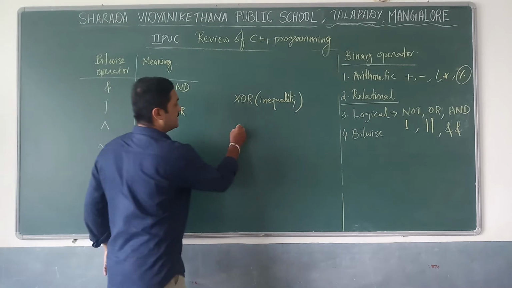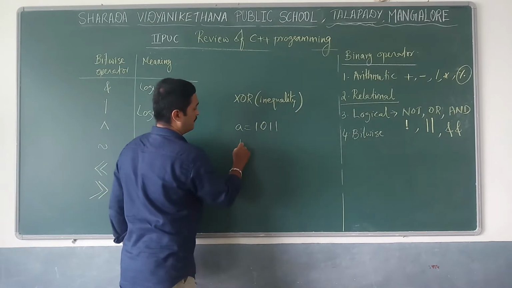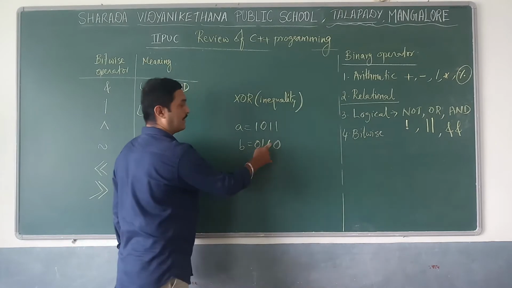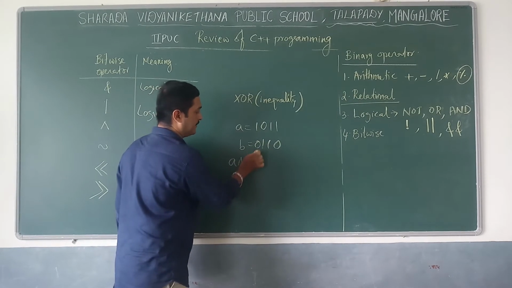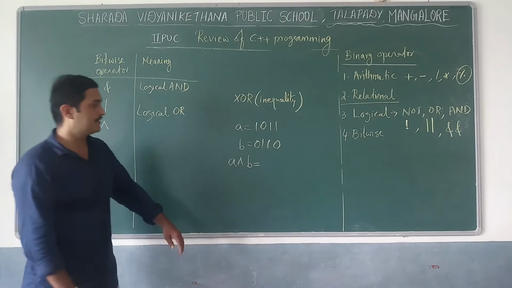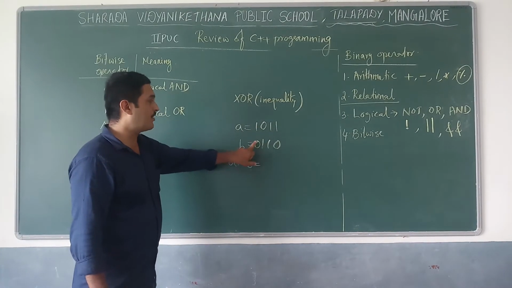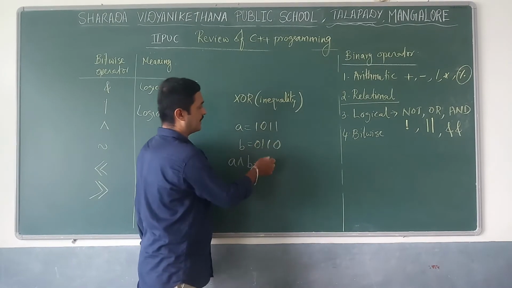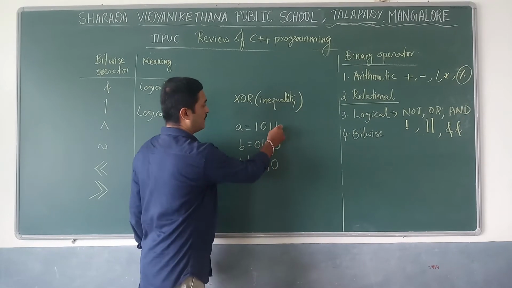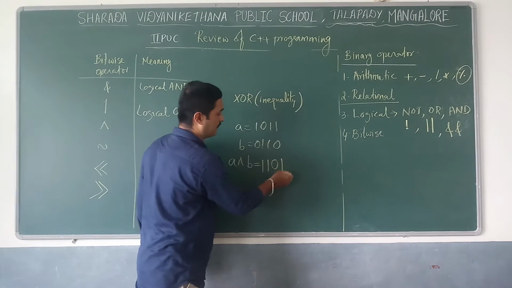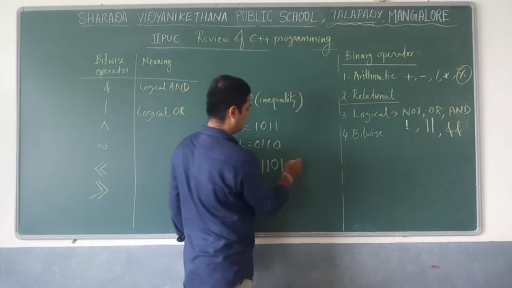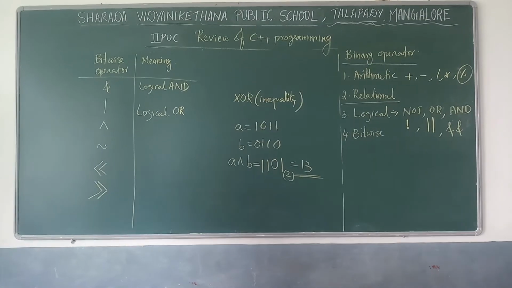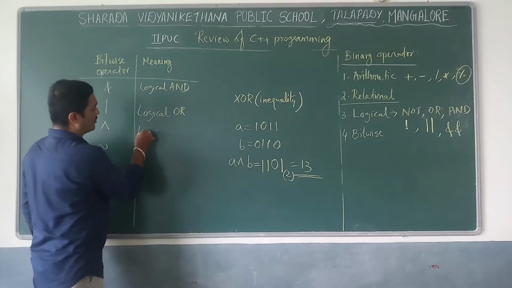That means A is equal to 1 0 1 1 and B is equal to 0 1 1 0. A XOR B equal to, just compare this one. 1 is not equal to 0, then output equal to 1. 0 is not equal to 1, output equal to 1. 1 equal to 1, so that is equal to 0. 1 not equal to 0, equal to 1. So the answer is 30. A XOR B equal to 30. Okay, these are about XOR operation, logical XOR.